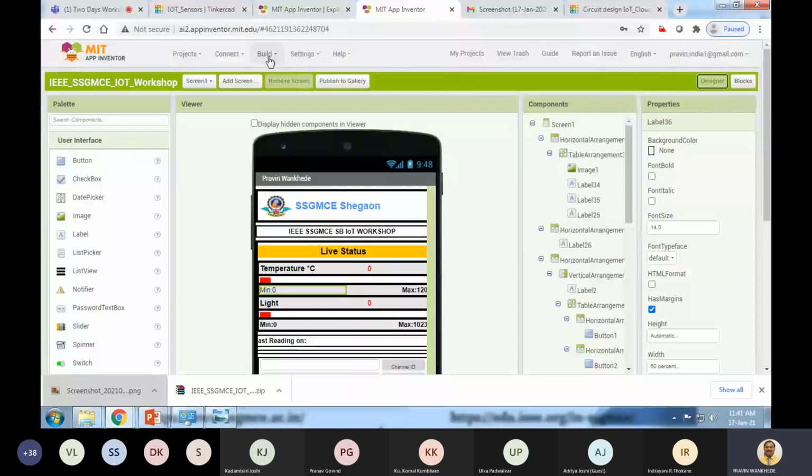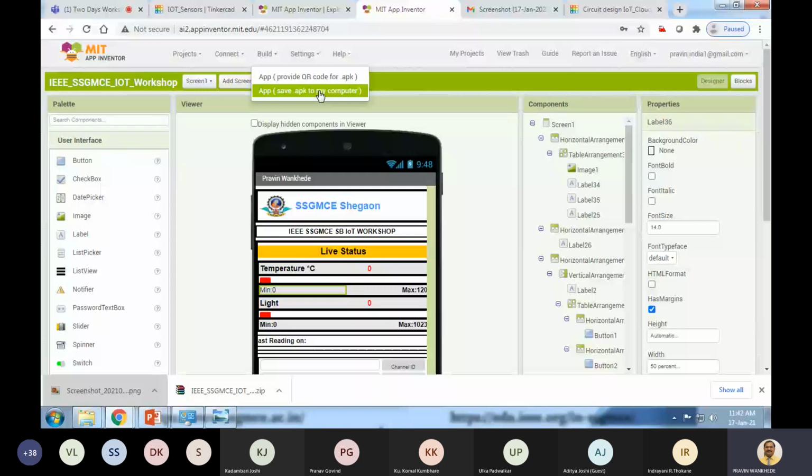Now you can create either an APK file, or you can directly use the QR code and scan it from your mobile phone to download the APK file on the mobile itself, or you can save the .apk file on your computer. So the built application is available.